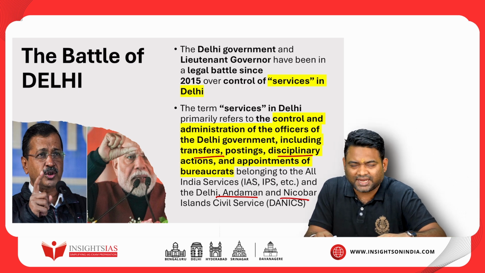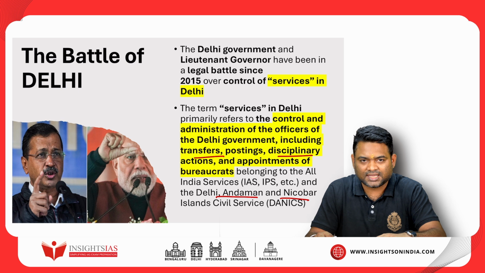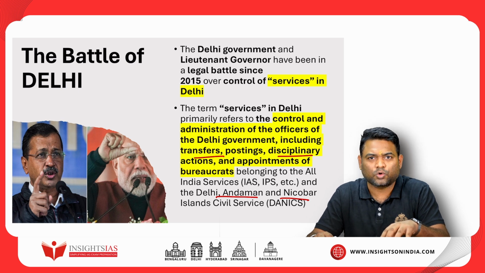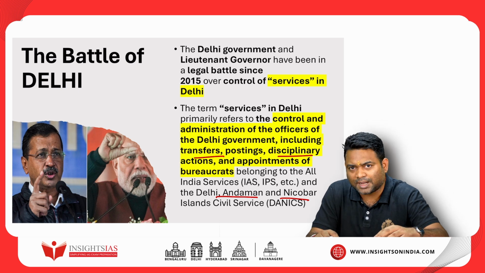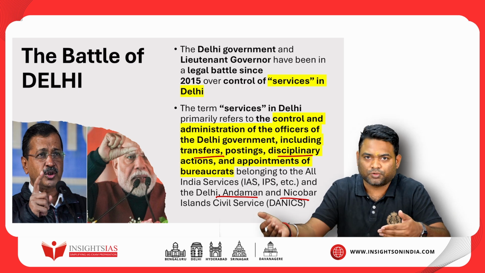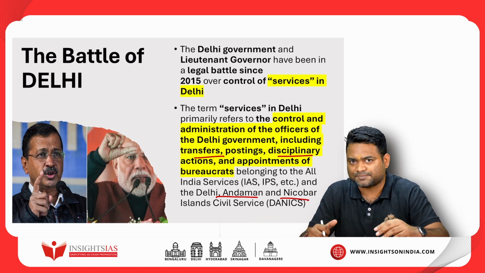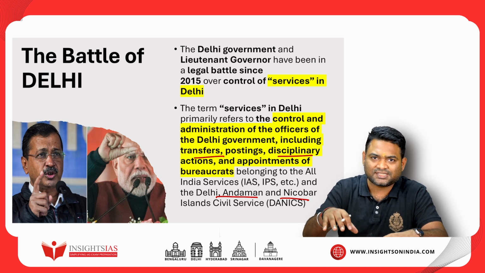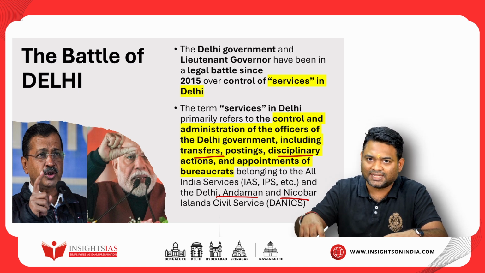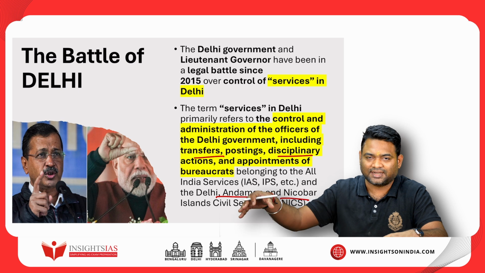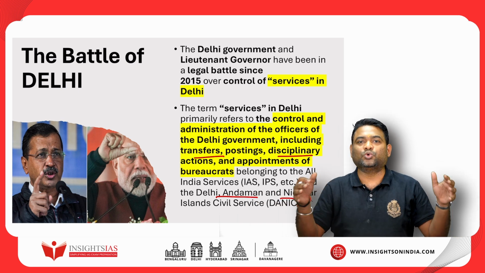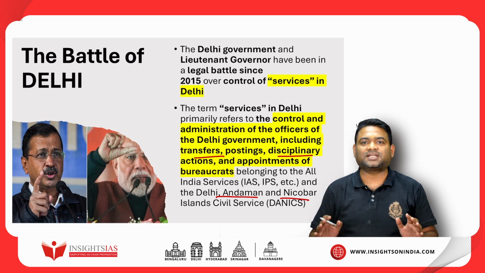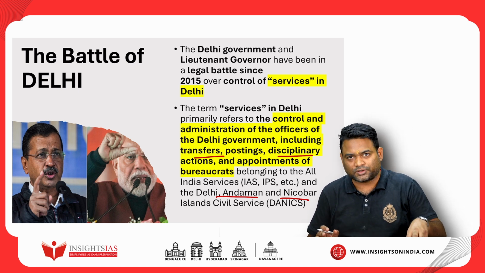So why is the fight on these bureaucrats? See, if the Delhi government has control over the services, these officers would come under the Delhi government, and hence the Delhi government would be more powerful in implementing its schemes. But on the other hand, if these services are under the LG, and ipso facto under the central government, then the central government can have their power in Delhi through these officers. So this was the tussle which was going on, over who controls the services.